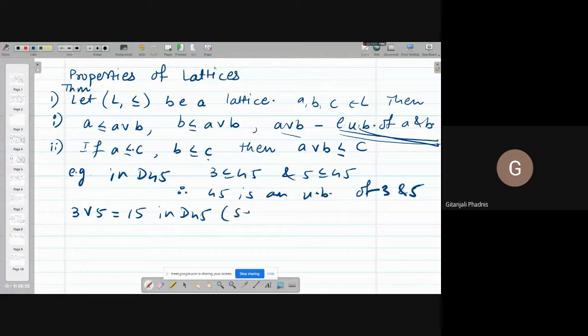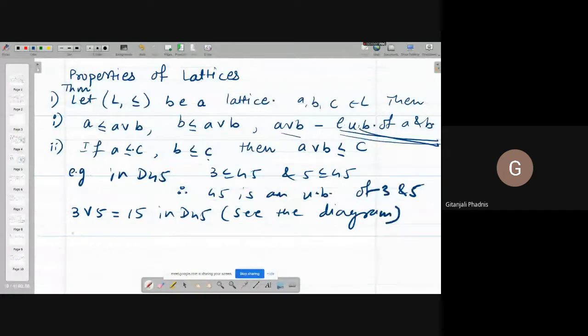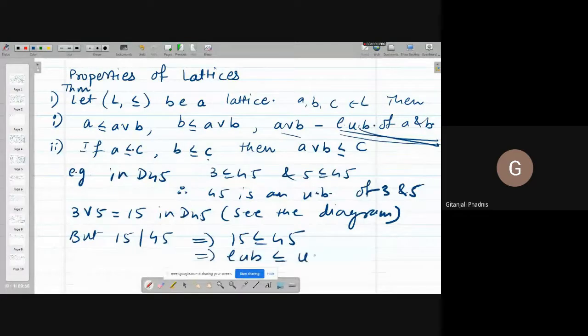See the diagram. But 15 divides 45 implies 15 is less equal 45 implies LUB is less equal UB. Any least upper bound is always less equal any upper bound.